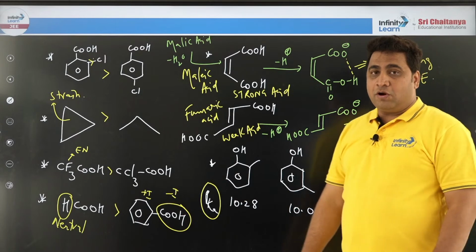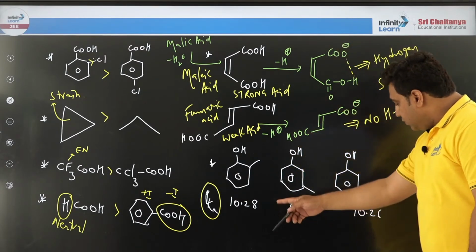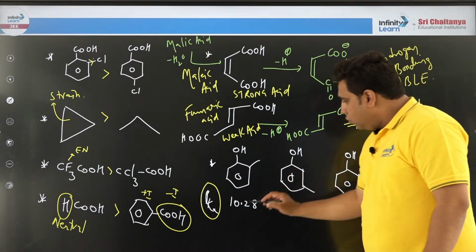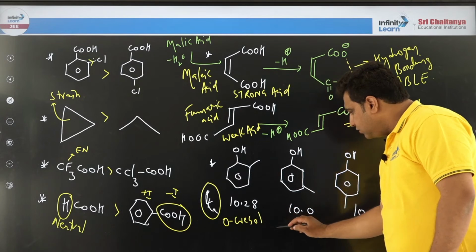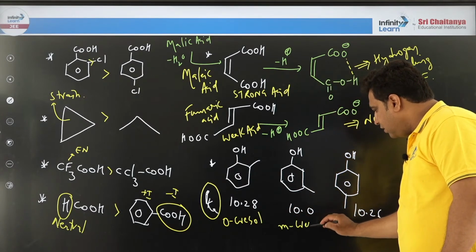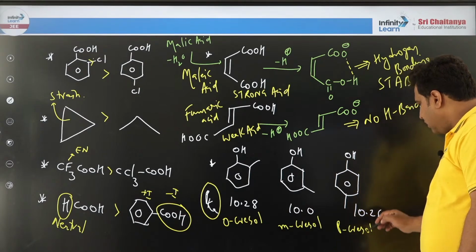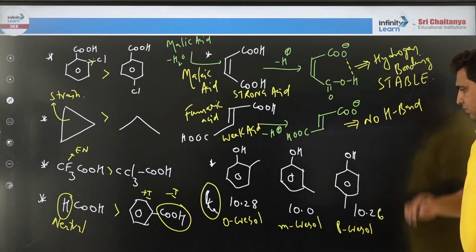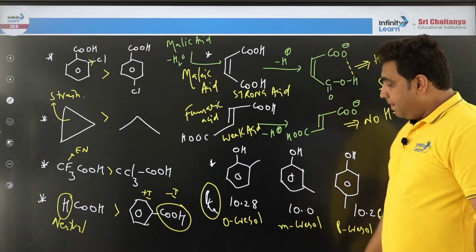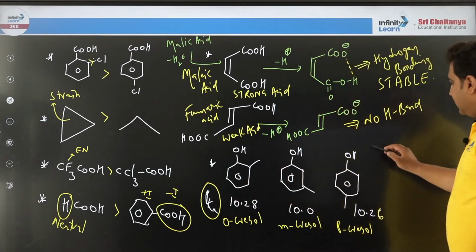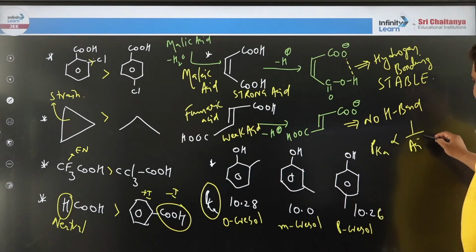pK is negative logarithm of K, that you better know, right? So here values are given. This is called O-cresol, this is called M-cresol, and this is called P-cresol. Now everybody can see pKa value is given. If I give pKa value, that means already I defined pK is inversely proportional to acidity.